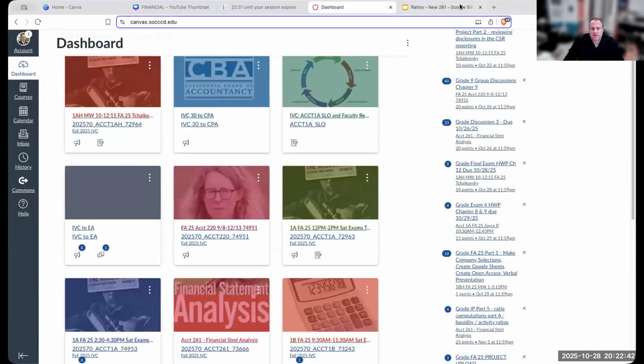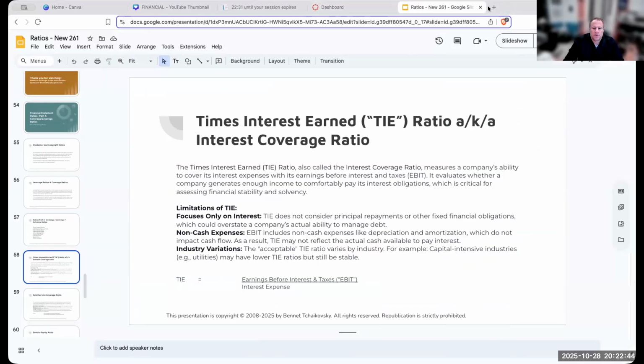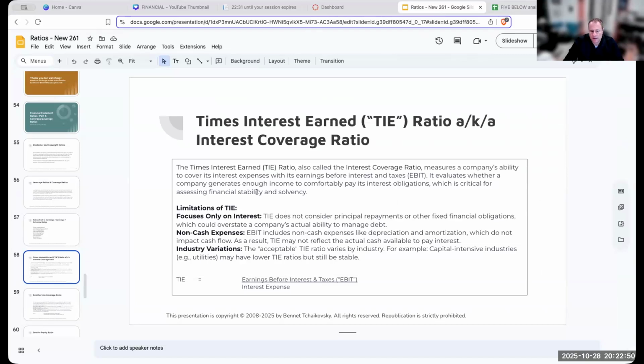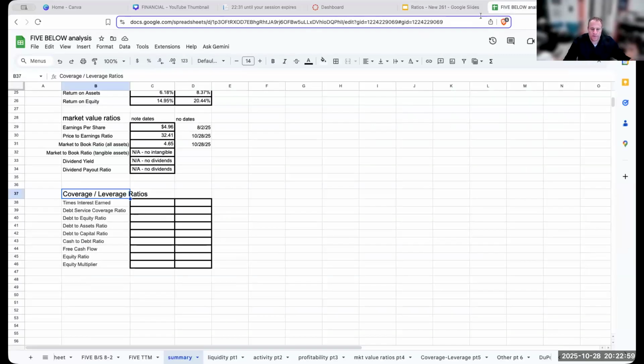And what exactly is times interest earned? Times interest earned, also known as the interest coverage ratio, shows what ability we have to cover our interest payments.